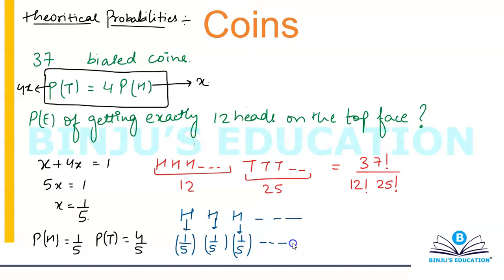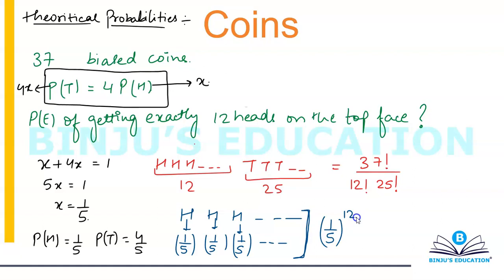So which basically means that for one head it's 1 by 5, for second head it's 1 by 5, for third head it's 1 by 5, for all the 12 heads it's simply 1 by 5. So can I say for these 12 heads, I'll have to multiply 1 by 5 12 times, which will give me 1 by 5 to the power 12, yes or no?